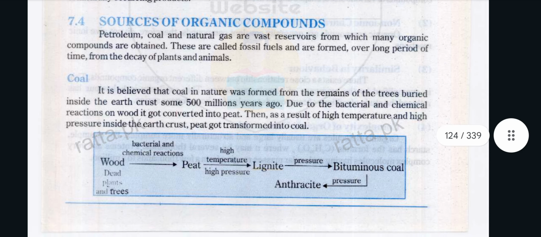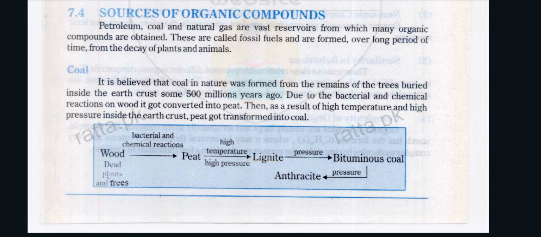It is believed that coal in nature was formed from the remains of trees buried inside the Earth's crust some 500 million years ago. Due to the bacterial and chemical reactions on wood, it got converted into peat. Then, as a result of high temperature and high pressure inside the Earth's crust, peat got transformed into coal.